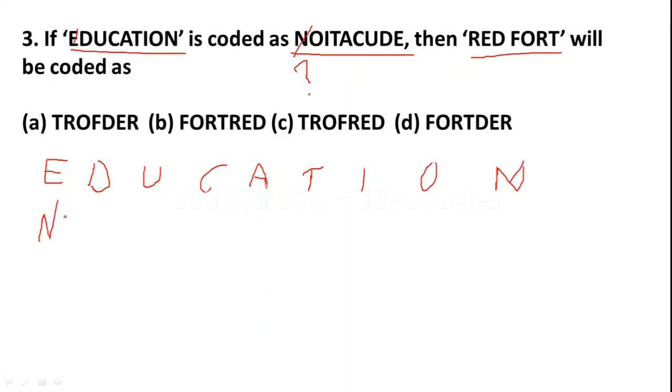Next O at the second place, I, next T, next A, then C here, then U, D and E. NOITACUDE.